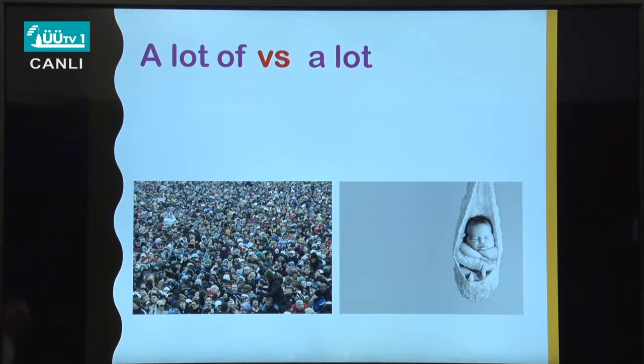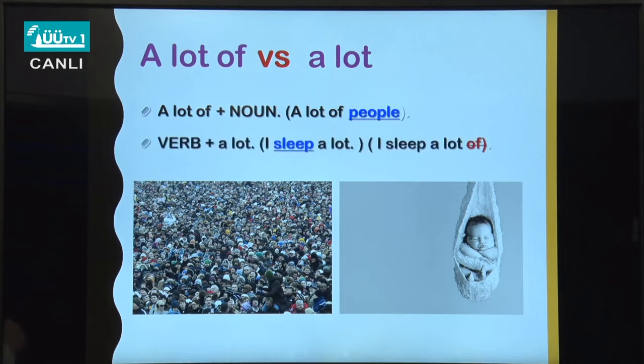First of all, let's look at the structure of a lot of. A lot of plus noun. So whenever you use a lot of, after a lot of, you have a noun, always. What about a lot? You have a lot after a verb. I sleep a lot. I sleep a lot of is wrong. So after a lot of, you have a noun. But after a lot, you don't have a noun. So you don't have a preposition. You stop the sentence there.